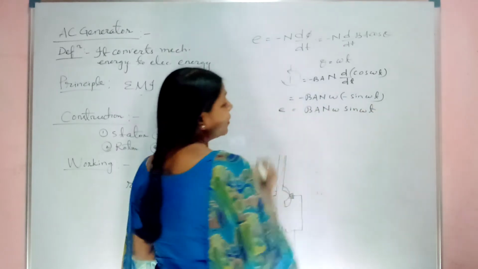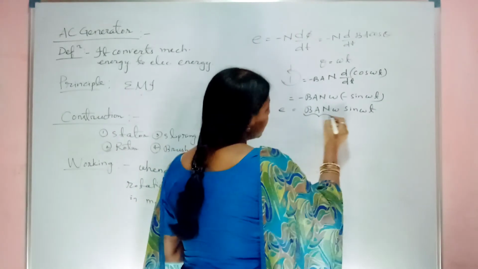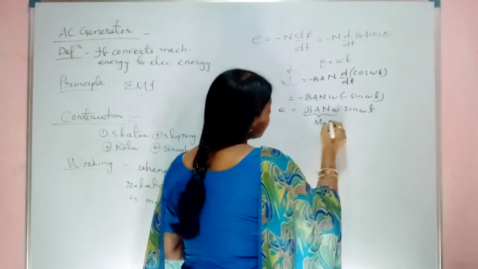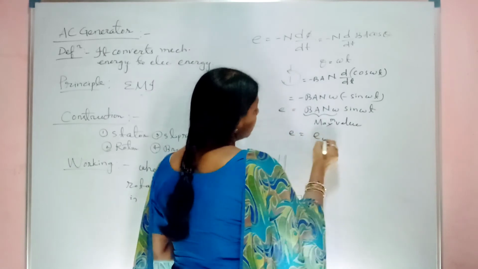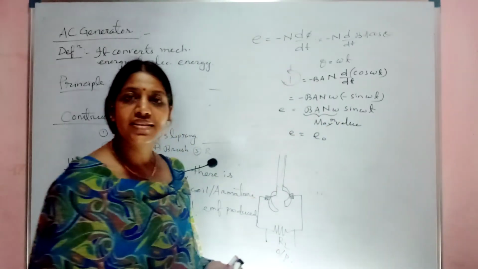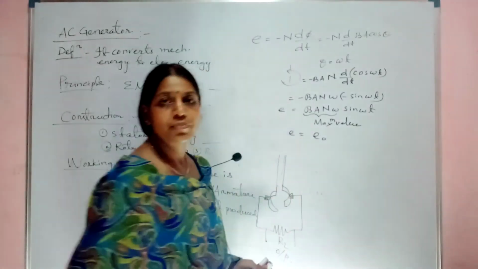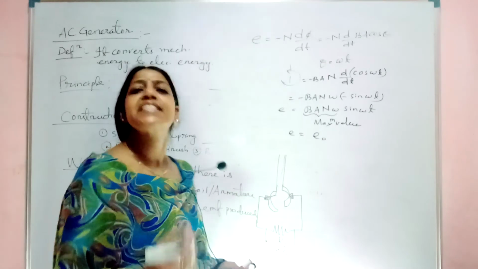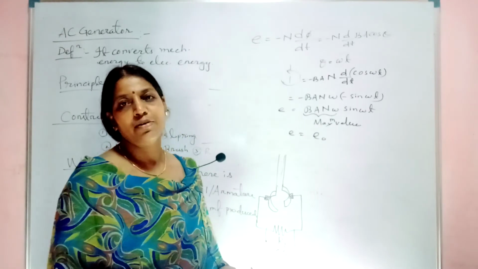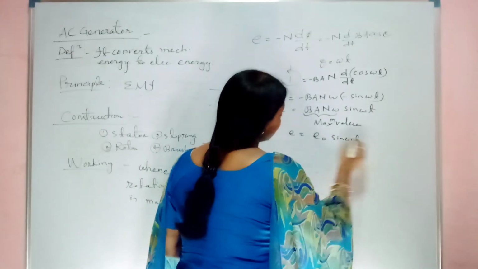What are you deriving? How much EMF is induced? This part, BAN omega, is nothing but the maximum value of the sin theta term. So E equals the maximum value. Always the notation is, if it is E, it is E naught. If you write B, then it will be B naught. If you write I, it will be I naught. Maximum value or peak value, it is also called, so E equals E naught sin omega t.